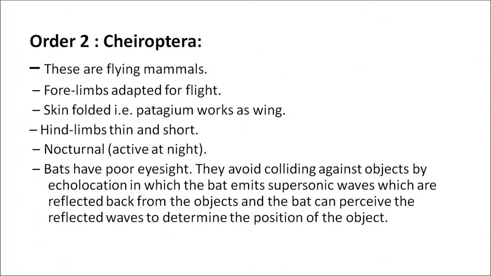They avoid colliding against objects by echolocation, in which the bat emits supersonic waves which are reflected back from the objects, and the bat can perceive the reflected waves to determine the position of the object. This method is in fact very similar to the way radar functions.